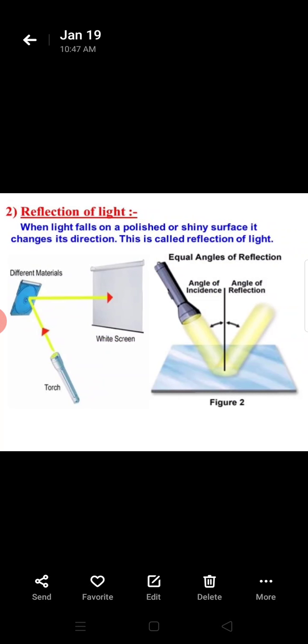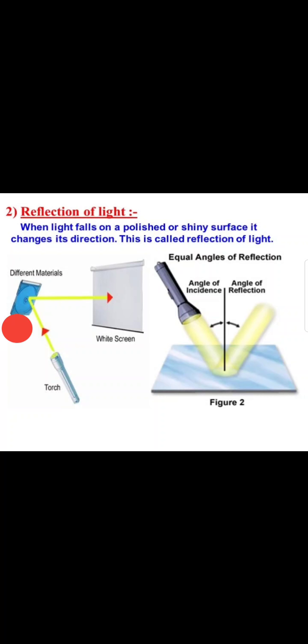Reflection of light. When light falls on a polished or shiny surface, it changes its direction. This is called reflection of light, as you can see in the figures. So what is it telling? It is telling that when light falls on any polished or shiny surface, it changes its direction. Means the light rays after striking any polished or smooth surface bounce back. So this is known as reflection of light.